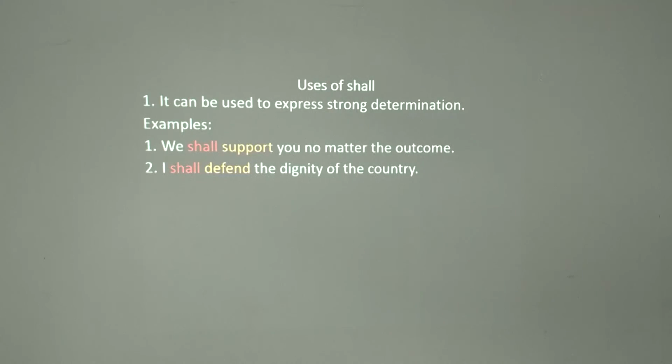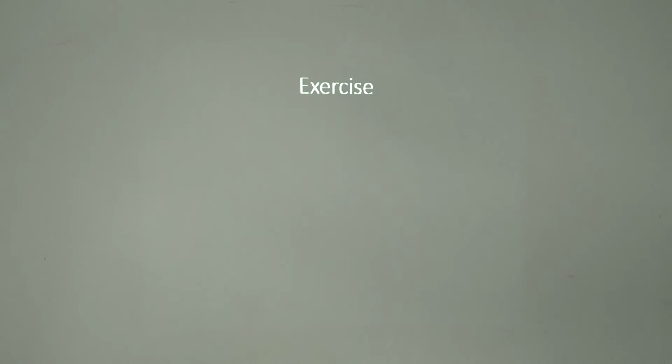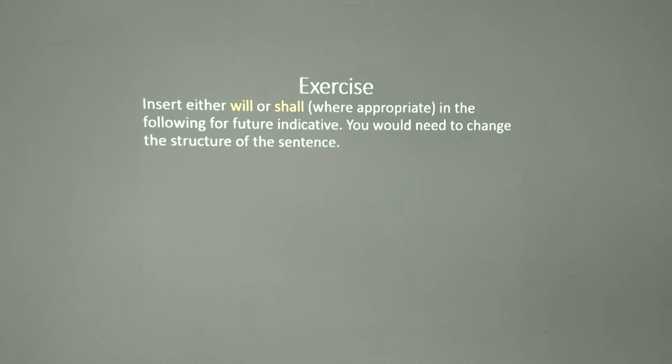Do you understand me? Yes. Good. So let's look at this. You are to insert either will or shall to indicate future. In some cases, you need to change the sentence. The way the sentence is structured, you will need to change it.